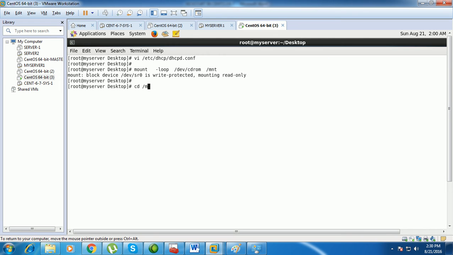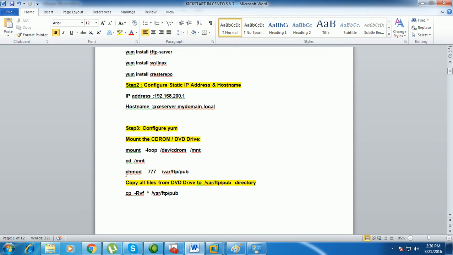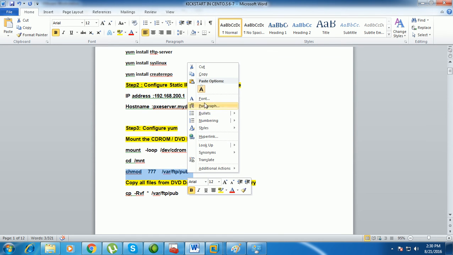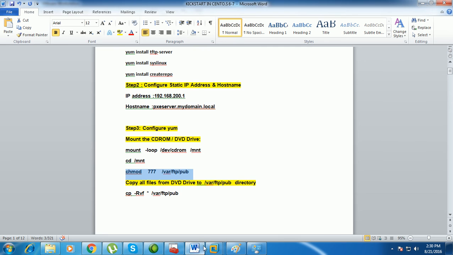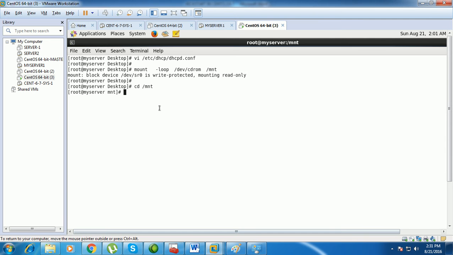The next step, you need to go to the mnt directory, and the next step, change the mode for the FTP directory. I want to make it full control for all users, group and others also. So chmod 777 for the /var/ftp/pub directory.